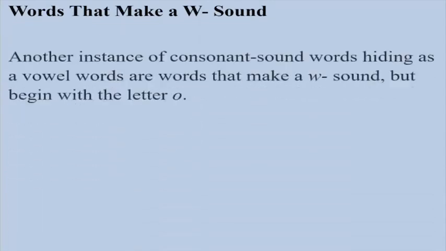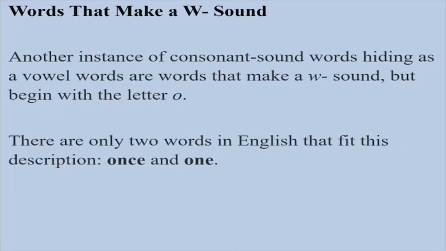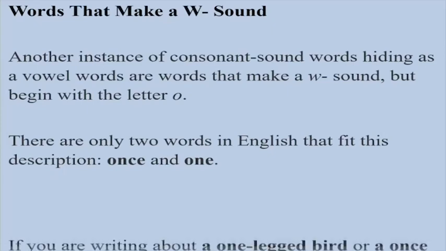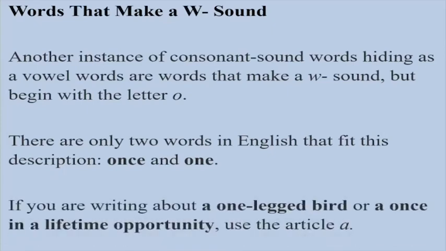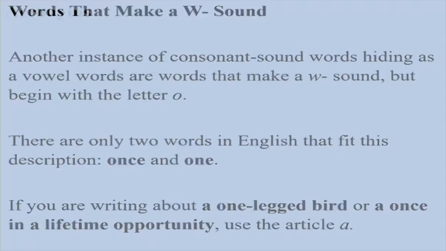Next are words that make a W sound. Another instance of consonant sound words hiding as vowel words are words that make a W sound but begin with the letter O. There are only two words in English that fit this description. They are once and one. If you are writing about a one-legged bird or a once in a lifetime opportunity, use the article a.